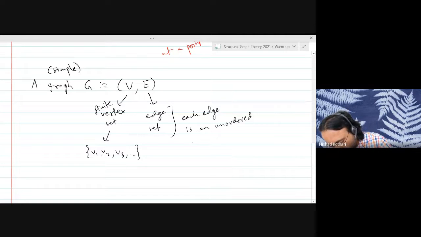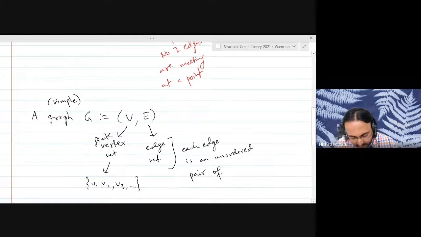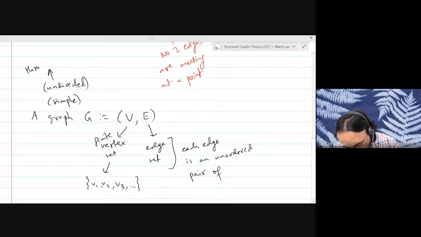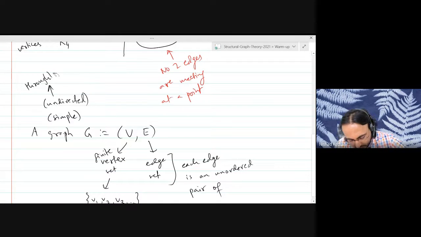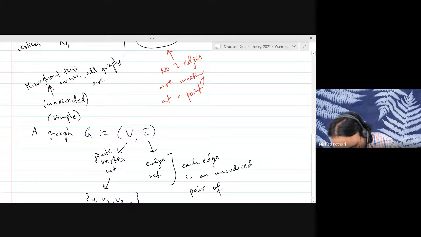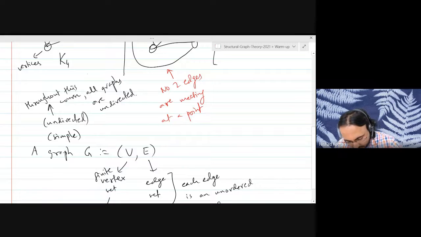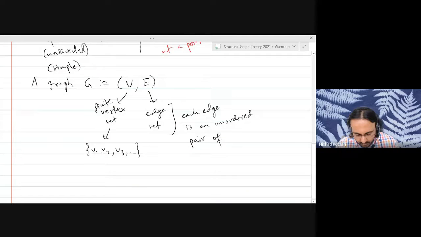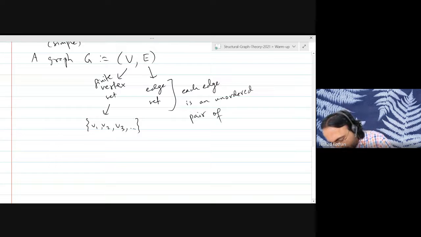Each edge is an unordered pair of vertices, because we are dealing with undirected graphs. Another point is that we are dealing with undirected graphs for this entire course, mostly. There might be some exception later, but let's not worry about this right now.